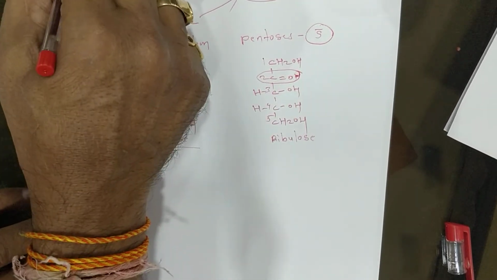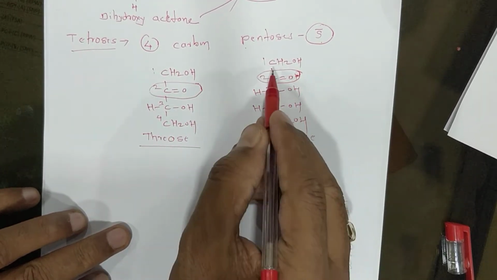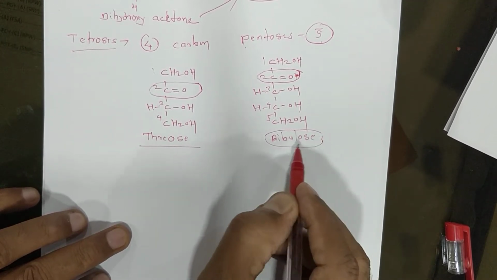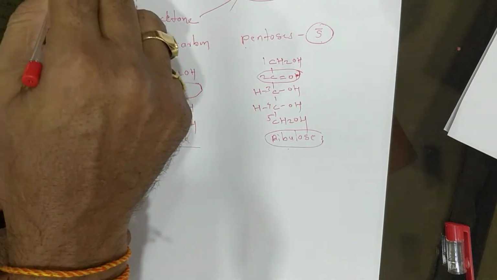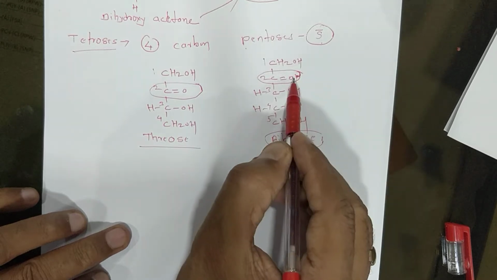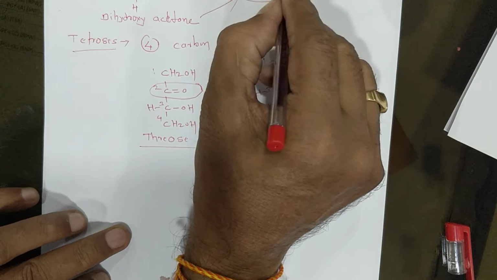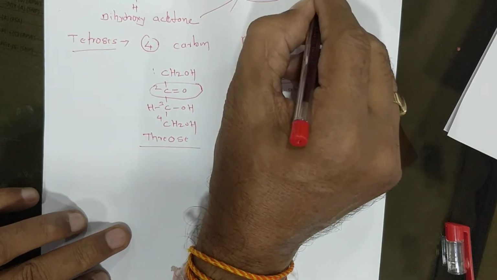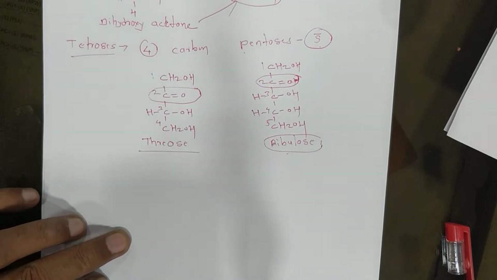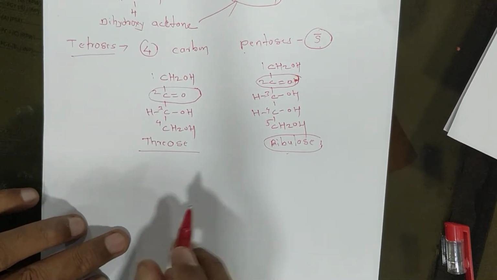It is called a ketose sugar, and it's a pentose containing 5 carbons: 1, 2, 3, 4, 5. An example of that compound is ribulose, belonging to the category of ketone sugars. The basic nucleus has CH2OH first, CH2OH last, and the functional group is the ketone. The ketone group is most important. That's why it belongs to the category of ketone sugars.